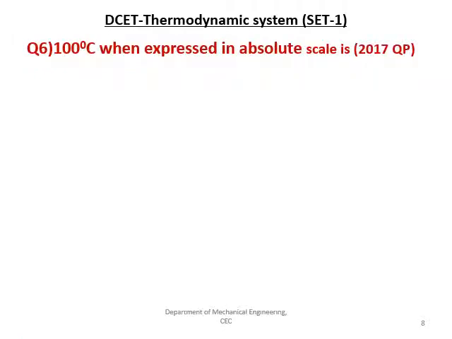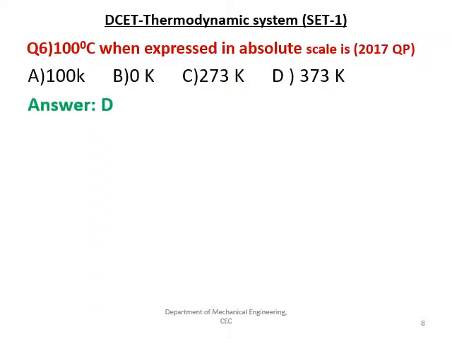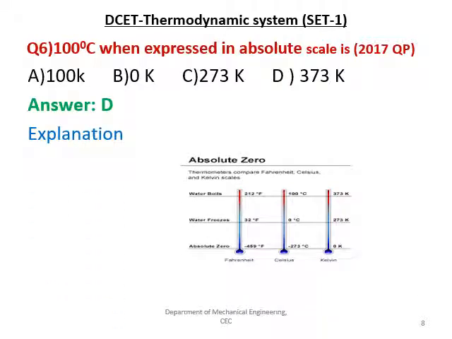Next question, 100 degree centigrade when expressed in absolute scale is: 100 degree Kelvin, 0 degree Kelvin, 273 degree Kelvin, 373 Kelvin. Answer is D. We have already discussed in question number 1 using a sketch, right? Here the given temperature is 100 degree centigrade. So 100 degree centigrade corresponding in the Kelvin scale is 373 Kelvin. That is the right answer.